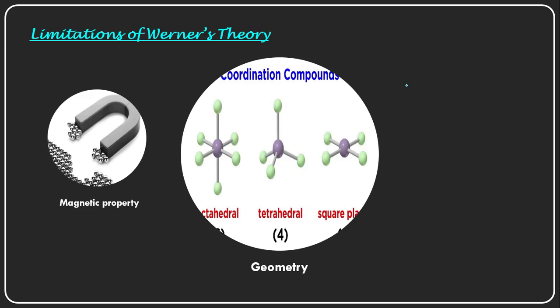Sidgwick proposed his theory in the year 1926 by applying the electronic theory of valency. That is the reason Sidgwick theory is also called the electronic interpretation of Werner's theory.